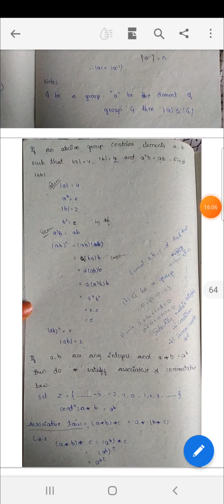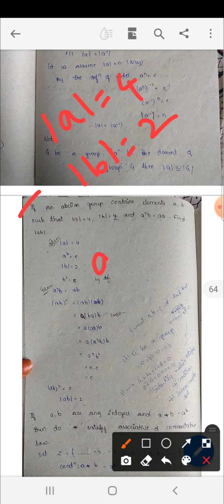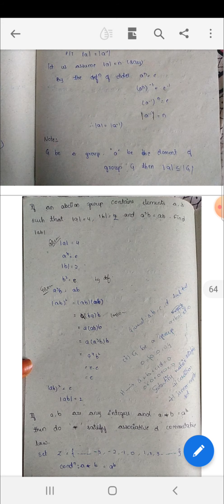Okay, problem. If an abelian group contains elements A comma B such that order of A is equal to 4, order of B is equal to 2, and A cube B is equal to AB. Now we have to find out order of AB.